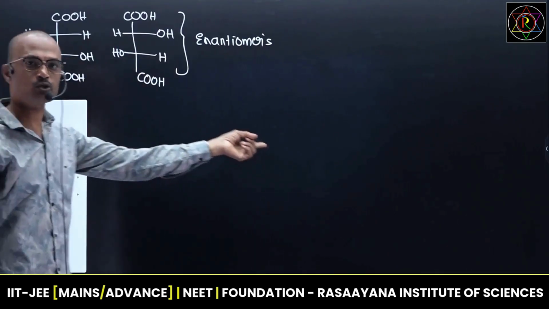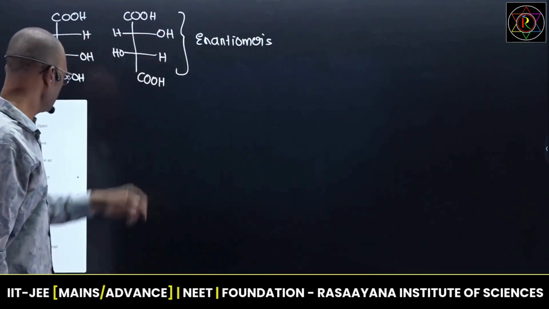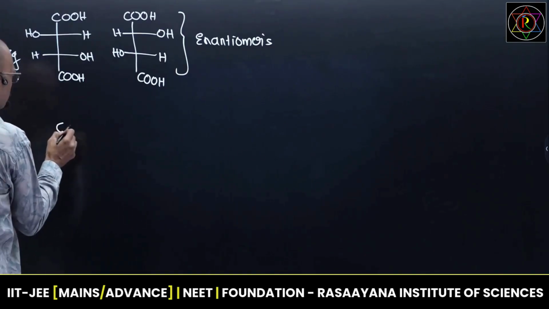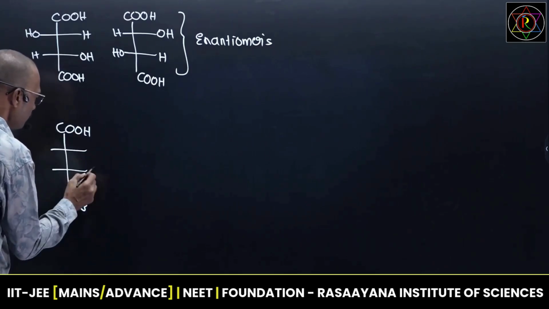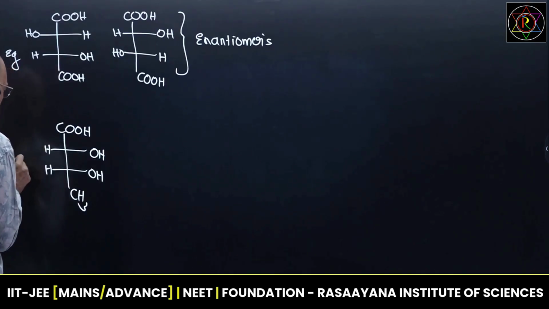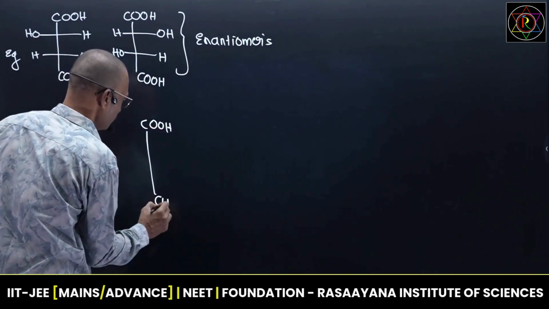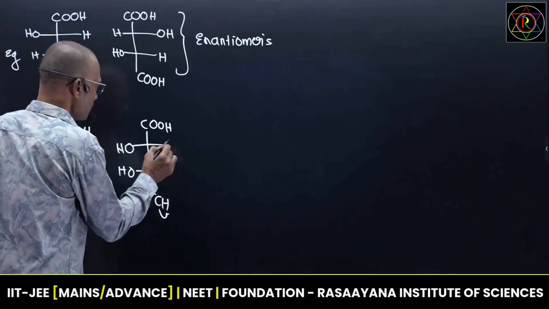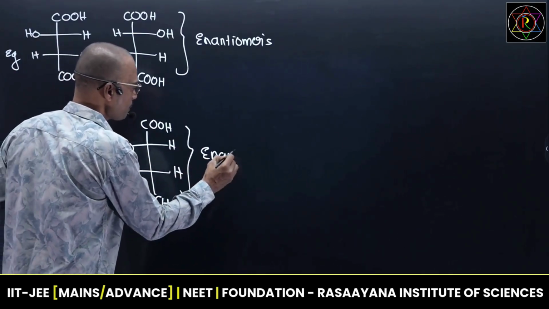So last case is mesotartaric acid. That is optically inactive. It is not an enantiomer, but right now it is enantiomeric in nature. Okay. Now I will give one more. This is carboxylic acid, CH3, and here it is OH, and here OH, H, and here H. Suppose if I take this model's mirror image, okay, so this model's mirror image becomes enantiomeric. Now see, this is enantiomeric in nature.